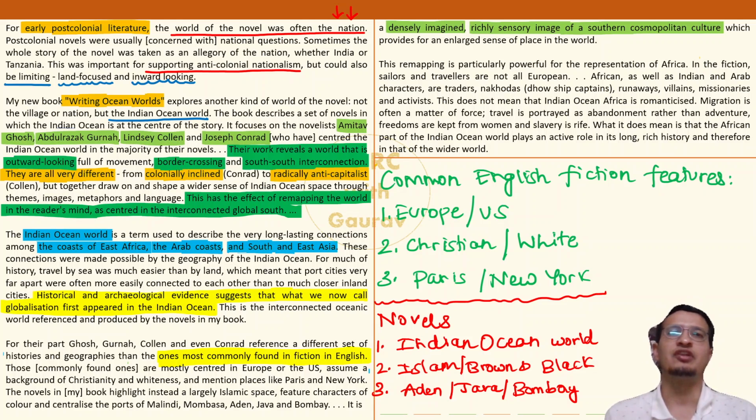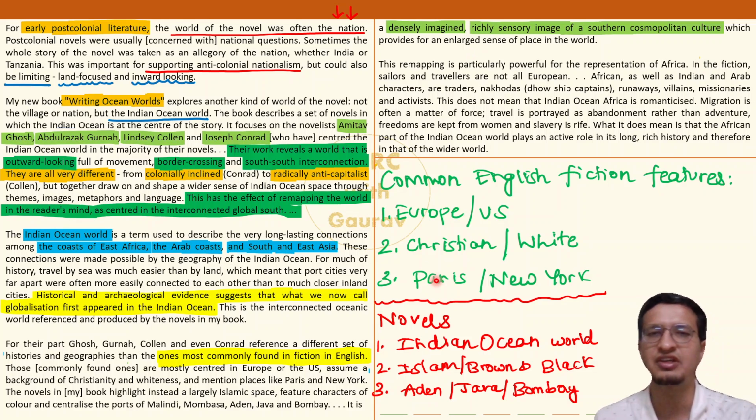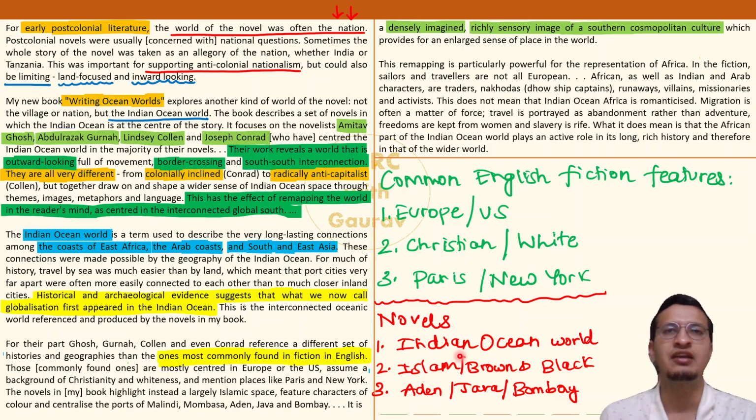Where the diversity is not restricted to national diversity, but we are also talking about global level diversity. That is why we can say that Mumbai is a cosmopolitan city, which provides for an enlarged sense of place in the world. All in all, the author is once again highly appreciative of the setting of the stories of the novels written by Ghosh, Gurnah, Conrad, and Collins.